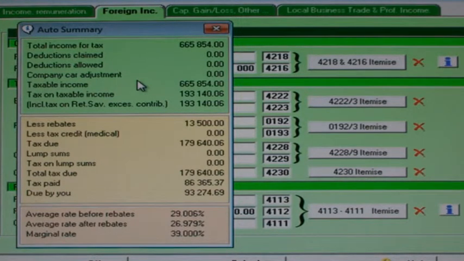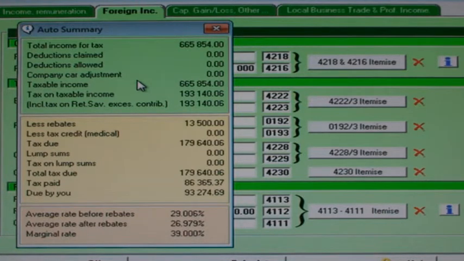leaving us with a due by you of 93,274. You see, SARS says that it's only fair, as SARS allows you 15/41 of the foreign R1 million dividends earned as income for tax, that SARS will only allow you to claim 15/41 of the 100,000 Rand tax deducted offshore. This means that you must forfeit 26/41 of the 100,000 Rand tax deducted offshore, which means you forfeit 63,414 Rand in this case.